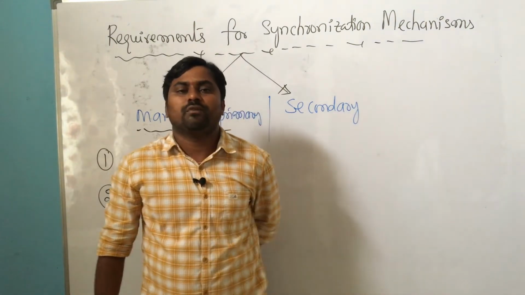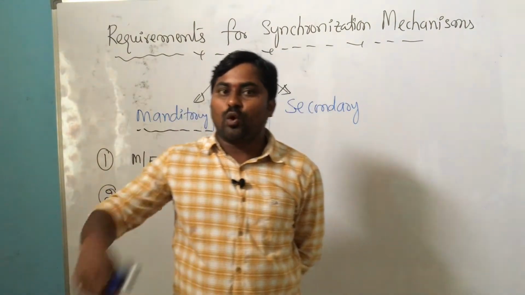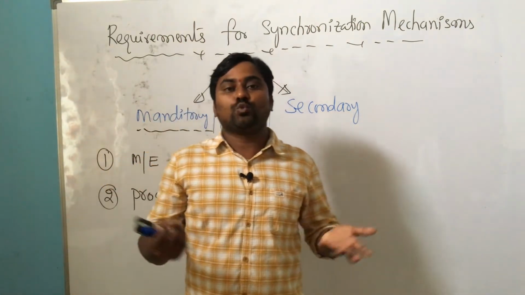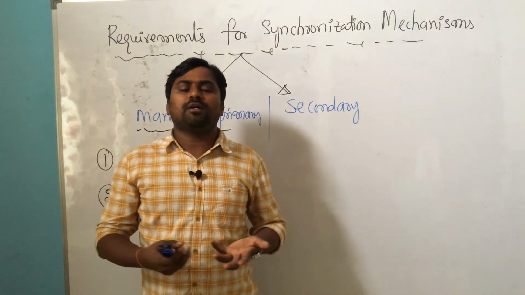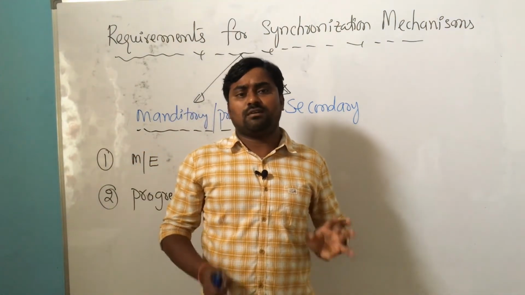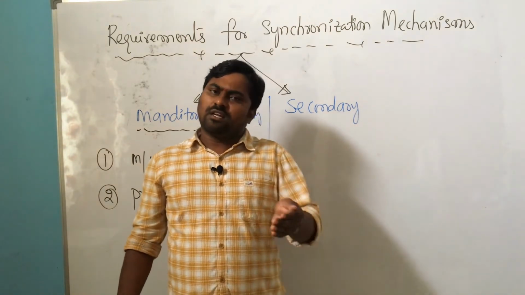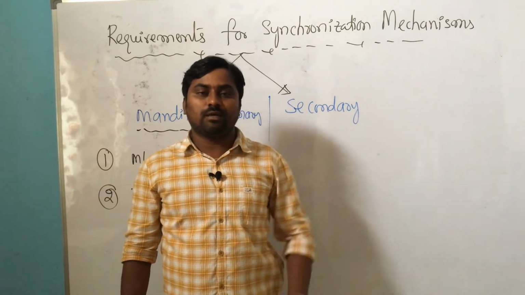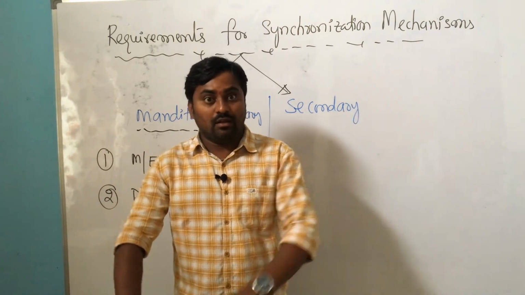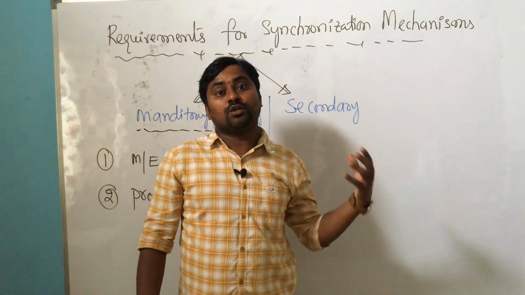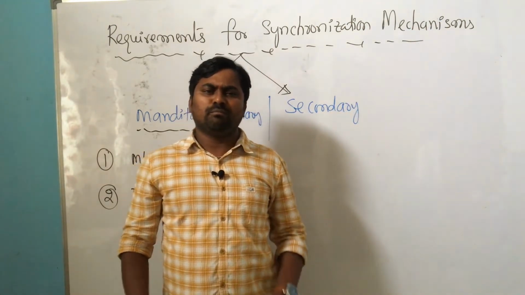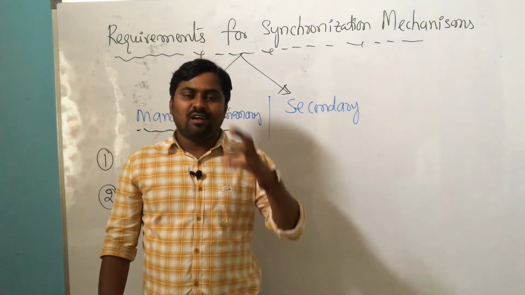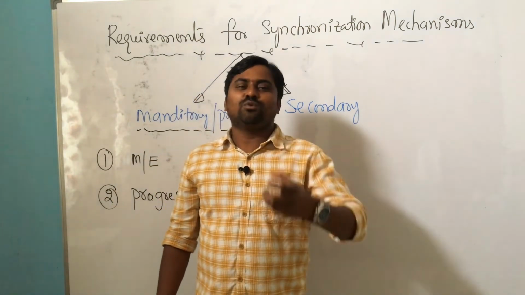I'll give an example now. A physical class is going on, containing about 50 students. The classroom capacity may be 70 or 80, but currently 50 students are there, and the class has already started. Five students are coming from outside. Out of those 5, 3 students are more interested to attend the operating system class.